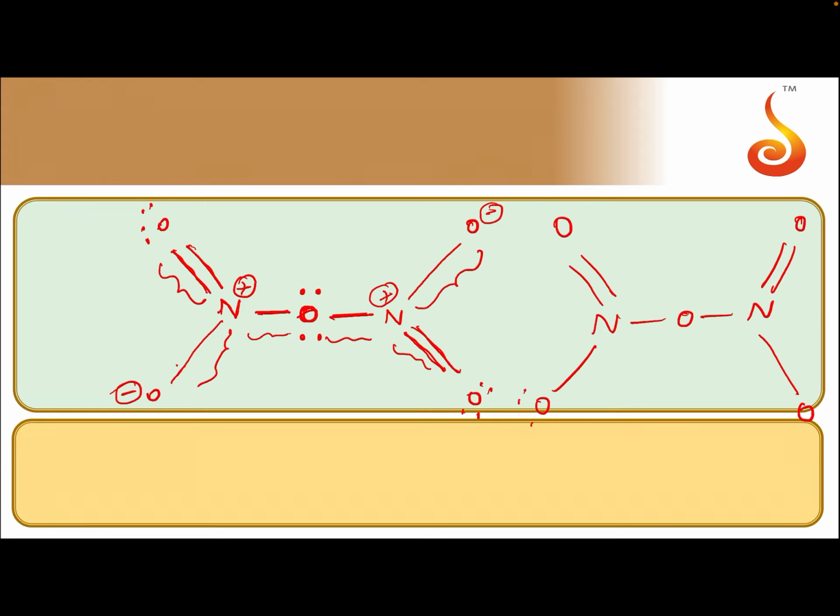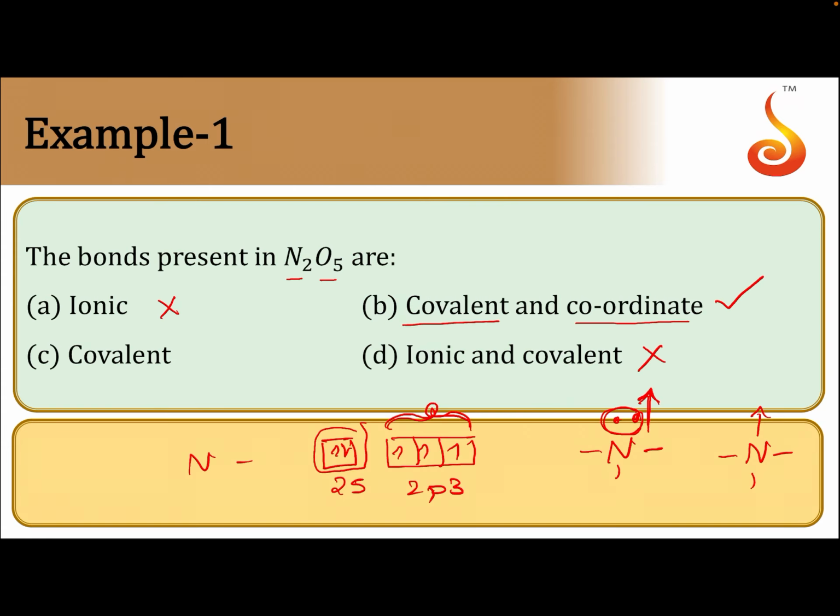Because the oxygen is in conjugation, I can write this, and when oxygen is forming a single bond, there will be 3 lone pairs and a negative charge. If it is forming 2 bonds, it will be neutral. This nitrogen, because it is forming 4 bonds, has a positive charge: 2 positive charges, 2 negative charges. So overall the compound will be neutral. So how many types of bonds are there? Covalent and coordinate covalent bond.